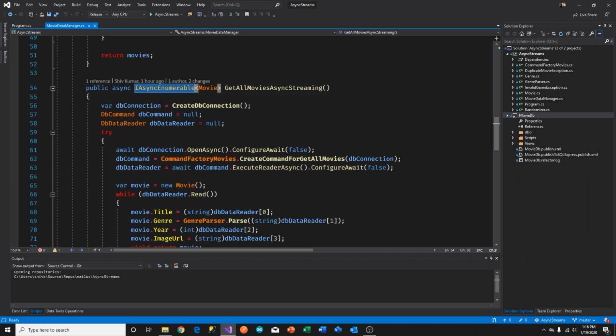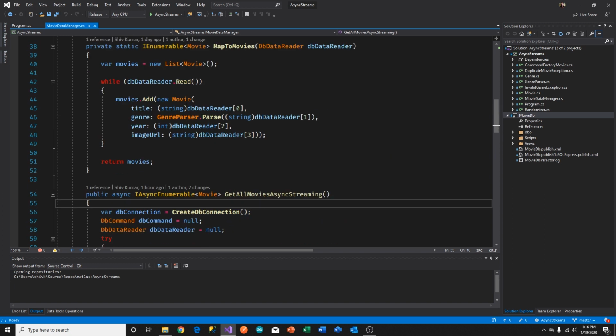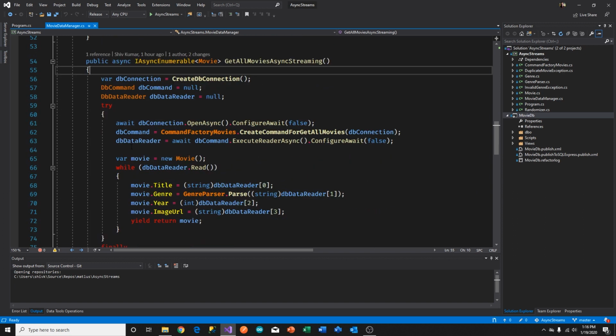right? And the big difference between this method's implementation and the previous one is that it not only has the awaitables in here, like the await here and the await here for anything that we're doing I/O bound, we're also yield returning in the same method. And this is what was not possible in language versions prior to C#8.